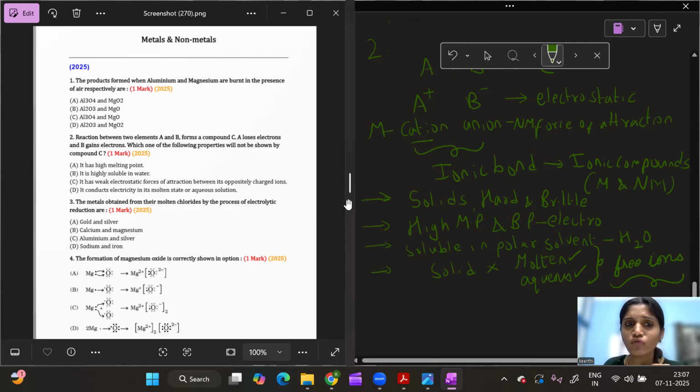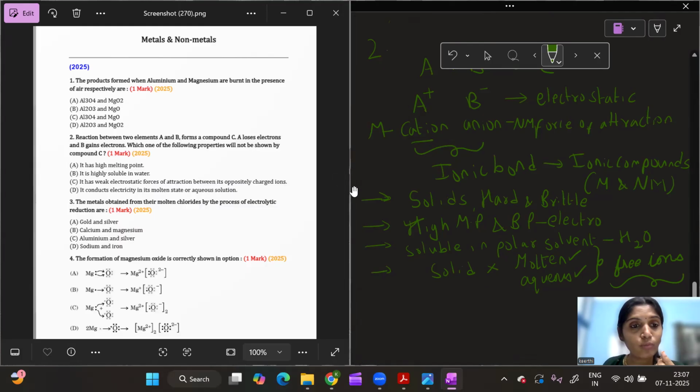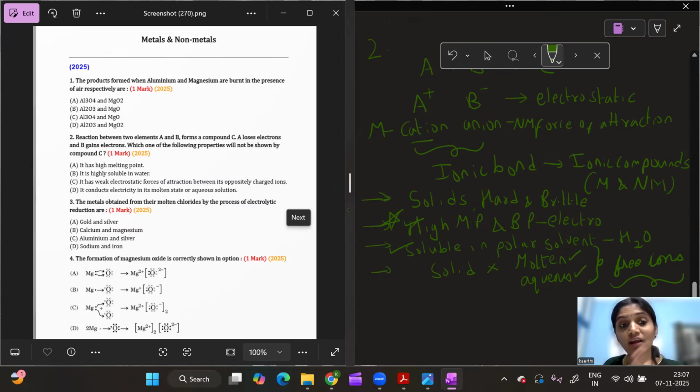He is saying which one of the following properties will not be shown by the ionic compound. Option A: it has high melting and boiling point. Yes, it has high melting and boiling point. It is highly soluble in water. Yes, it is soluble in polar solvents like water. Next, it has weak electrostatic force of attraction. No, it has strong electrostatic force of attraction, because of which it has high melting and boiling points. So C option is wrong. The option would have been correct if it was written it has high electrostatic force of attraction between its oppositely charged ions. So the answer is option C, which is wrong.